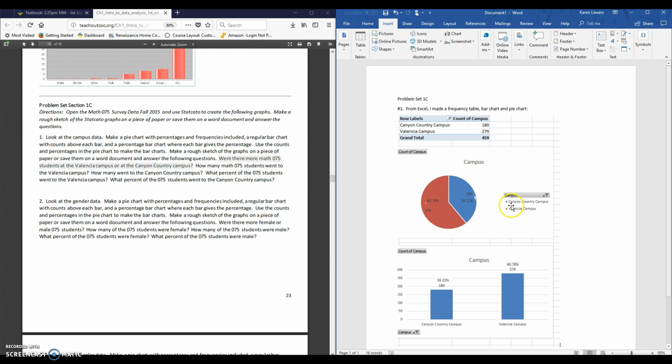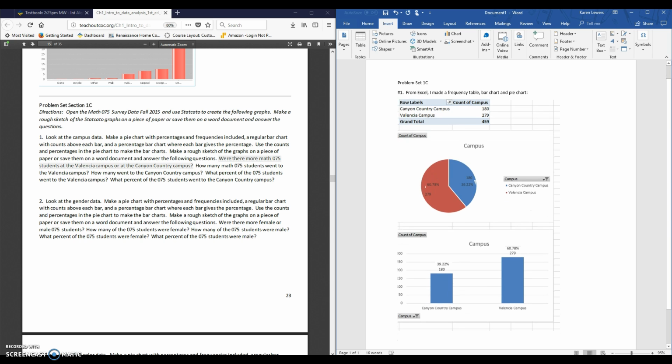Similarly, on the pie chart, I see Valencia is the red slice, because that's what my legend says. So I look at the red slice, and that's a bigger slice. So for the answer to that first question, I'm going to put my cursor at the end of my picture and just hit enter so I can start my answers. So there were more Math 075 students at the Valencia campus.